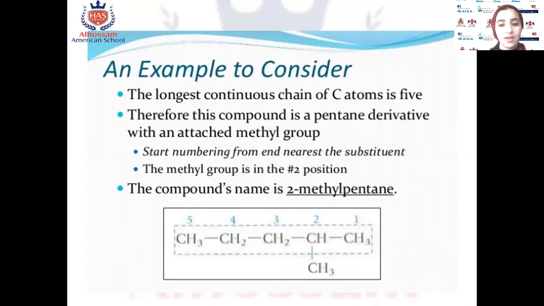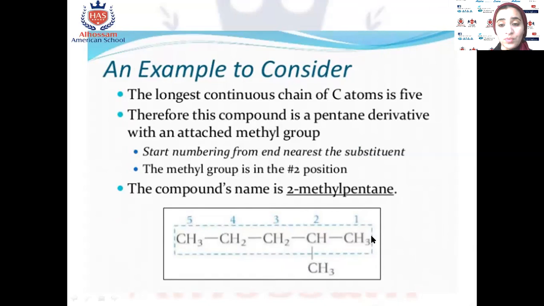For example, look at this compound. We will search for the parent chain: 1, 2, 3, 4, 5. This is the longest chain, okay? Even if you count 1 from the left, 1, 2, 3, 4, 5, or from the right, 1, 2, 3, 4, 5.